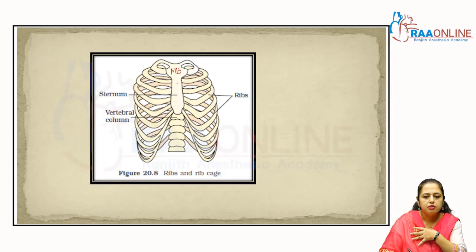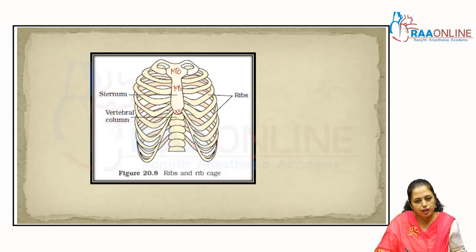You can feel it, right? That is the mesosternum, and that is called the xiphisternum or the xiphoid process, right? So the sternum is divided into three parts, and on the mesosternum, the ribs are attached. Clear?